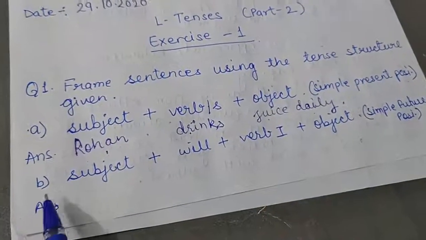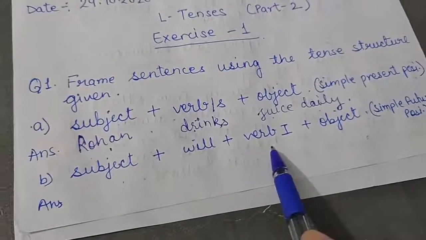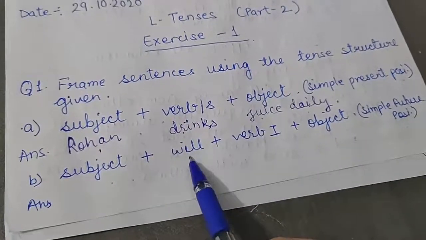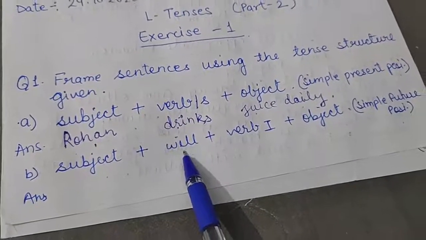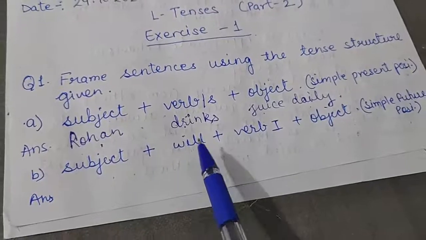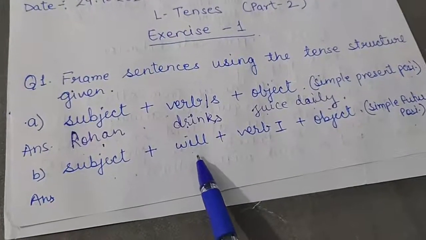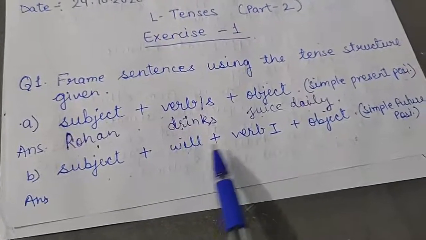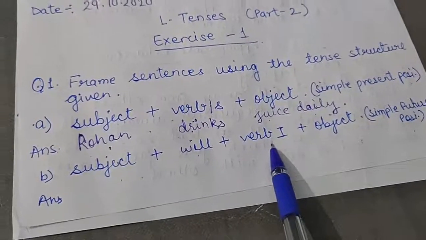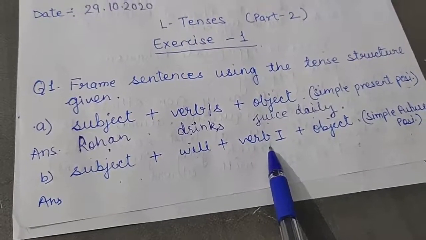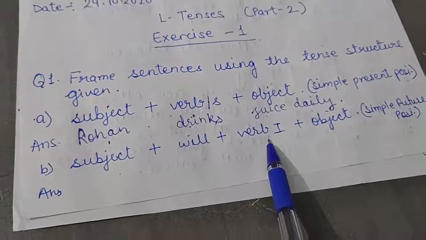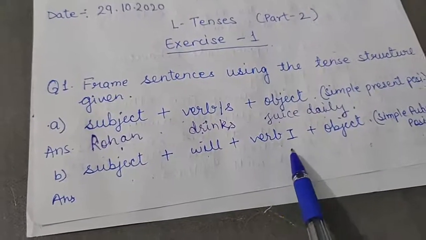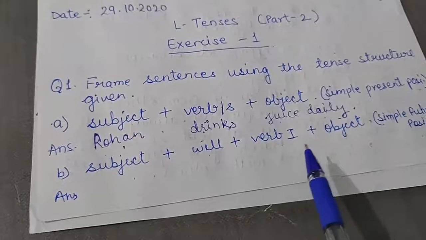Alright, next is subject plus will plus verb 1 plus object. It is your simple future positive. Because here it is will given, it means will indicates that this is your future tense. Alright, will means always future tense. So with will we will always use verb 1. It means whenever we are making sentence in future tense, alright, positive, negative or interrogative, we will use verb 1 in all the three forms of sentences in future tense.